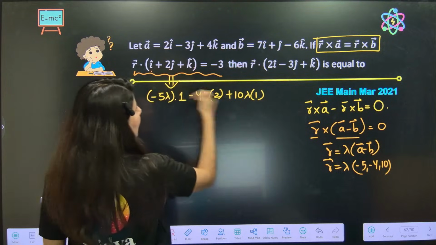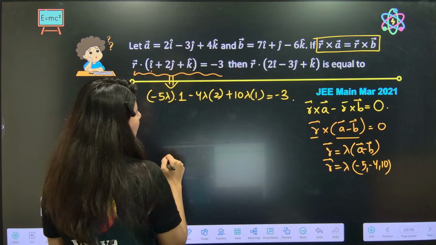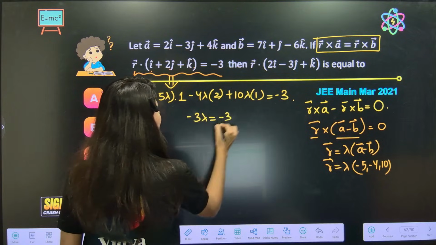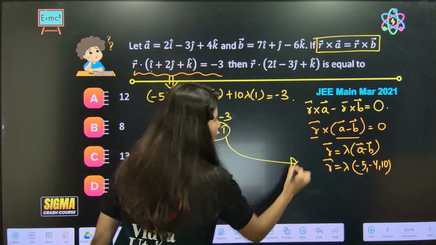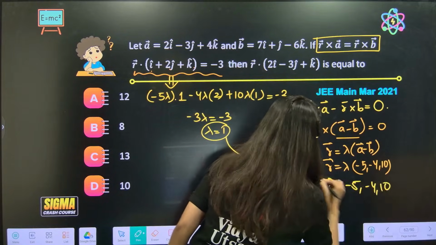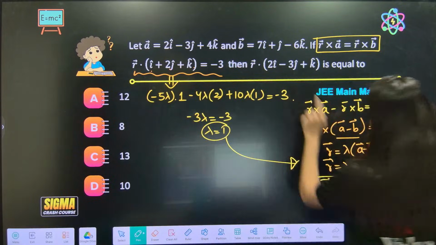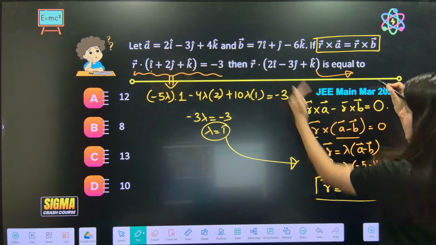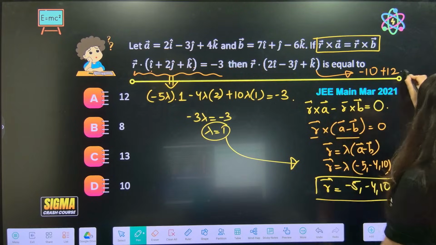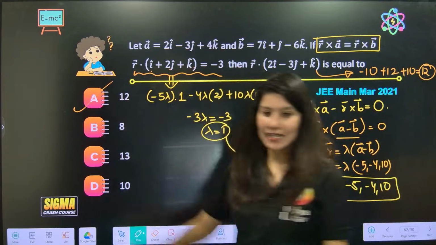Taking the dot product with (1, 2, 1) is equal to minus 3. So it is going to be 10 minus 8, 2; 2 minus 5, minus 3 lambda is equal to minus 3. Lambda is coming out as 1. Put the value of lambda as 1, so R is (minus 5, minus 4, 10). This is your R vector. Now what they are looking for is the dot product: minus 5 into 2 is minus 10, minus 4 so plus 12, plus 10. 12 is the final answer. Option A.